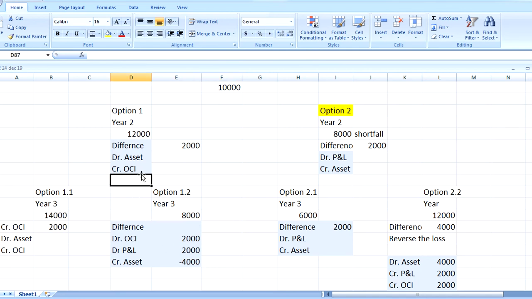But here we can see that in other comprehensive income, as shown in option 1, year 2, we have a credit balance lying of 2,000. So this is a reversal case.